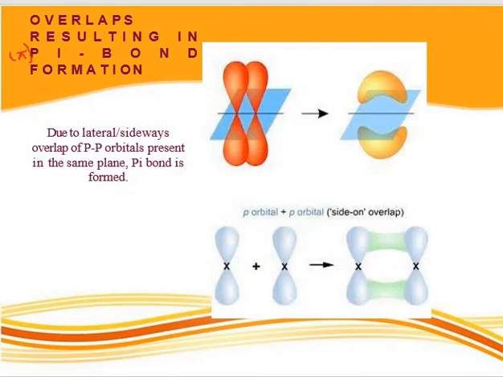Now pi bond. Pi bond is formed by the overlapping of p orbitals. When two half-filled orbitals of two atoms overlap laterally like this, or sideways, it is called pi overlapping, and it is perpendicular to the internuclear axis. So this is how a pi bond is formed.